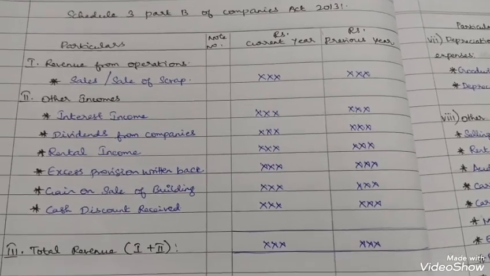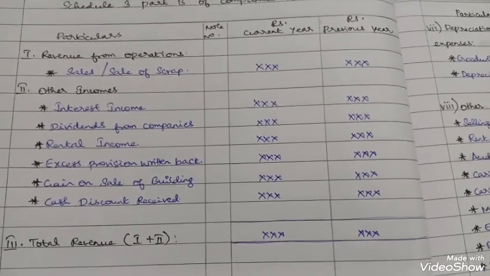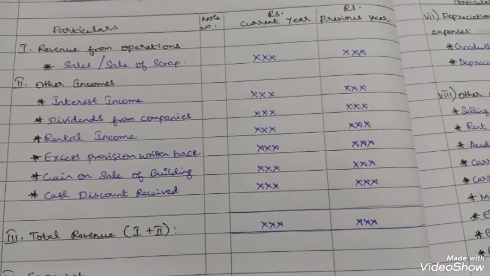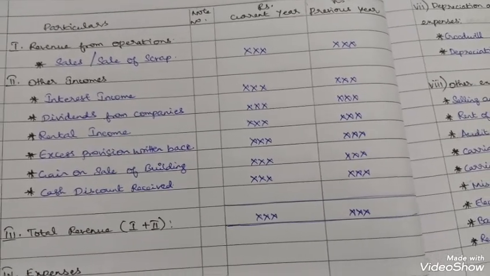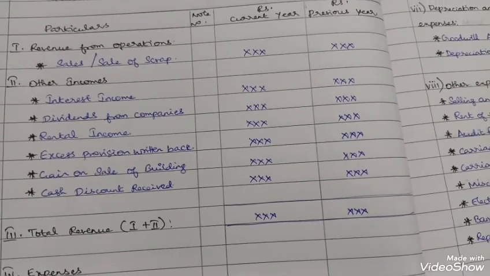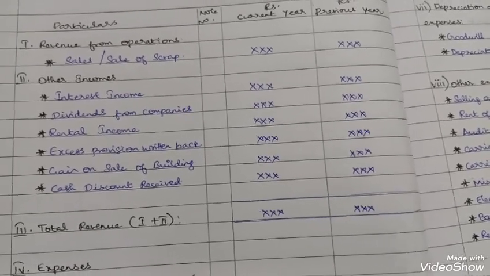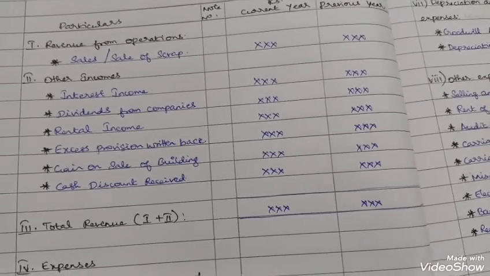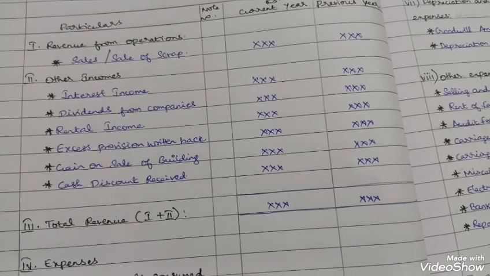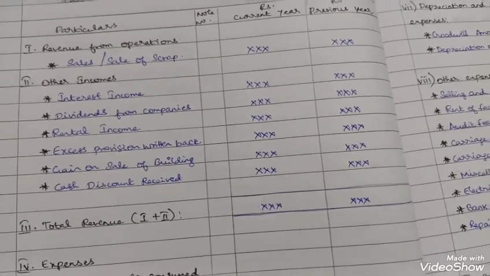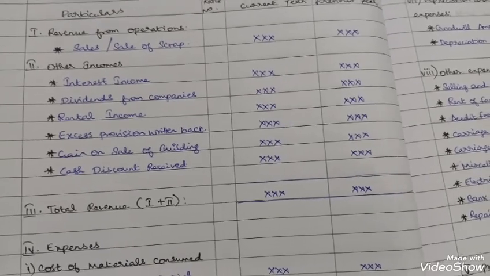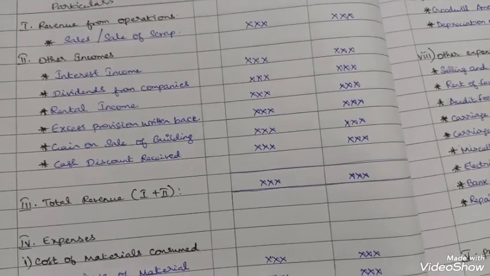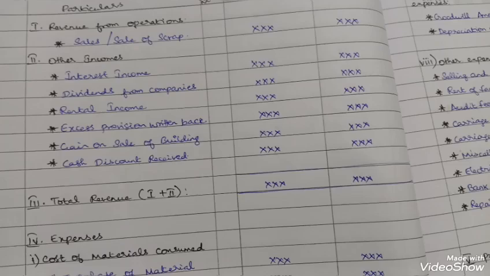Sales means for insurance companies, sales means services. They do the sale of their services, so that also will be treated as sales. When it comes to sales, you have to see case to case, depending upon the question. Other incomes include any other incomes apart from sales. All incomes you can record here.